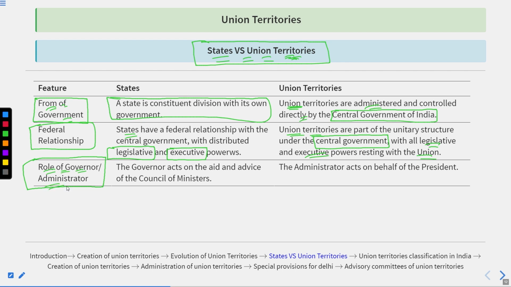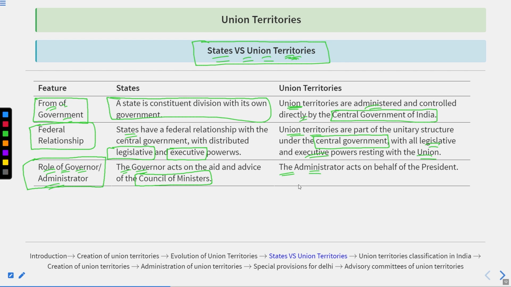Role of the governor or the administrator. The governor acts on the aid and advice of the Council of Ministers. It means that whosoever would be the governor of the state, he or she is required to get the advice and aid from the State Council of Ministers.